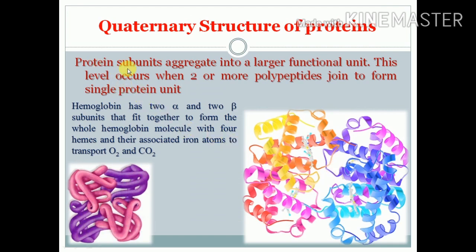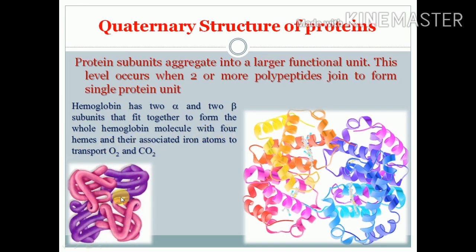Our next structure is the quaternary structure of the proteins. Protein subunits aggregate into a larger functional unit. This level occurs when two or more polypeptides join to form a single protein unit. So a single protein unit may contain more than 2 polypeptide chains. This is the structure of hemoglobin. Hemoglobin has 2 alpha and 2 beta subunits that fit together to form a whole hemoglobin molecule with 4 hemes.